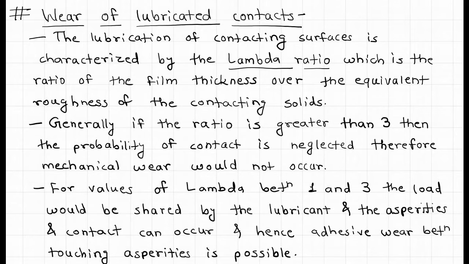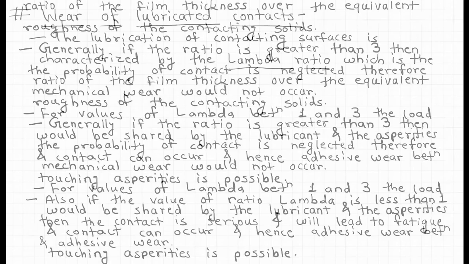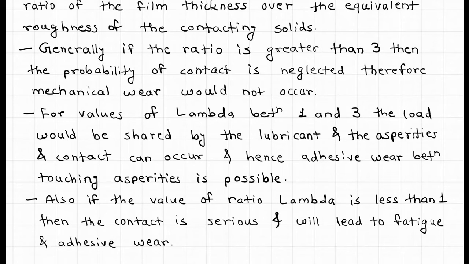For values of lambda between 1 and 3, the load will be shared by the lubricant and the asperities, and contact can occur, and hence adhesive wear between touching asperities is possible. Also, if the value of lambda is less than 1, then the contact is serious and will lead to fatigue and adhesive wear. All contacts for different values of lambda are either elastic or plastic, depending on the plasticity index of the interacting solids.